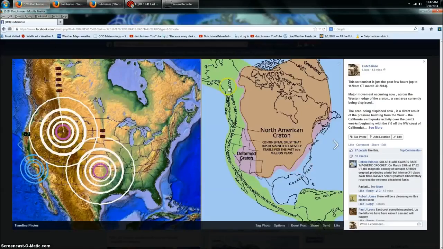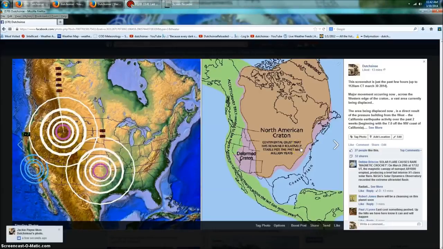Now compare that to the edge of the North American plate here, and you can see this entire area is being displaced. Literally. So we have to expect further movement along the edge of the plate, the hardened plate, the unsubducted plate, as it's pushed from this direction, this way to the east.